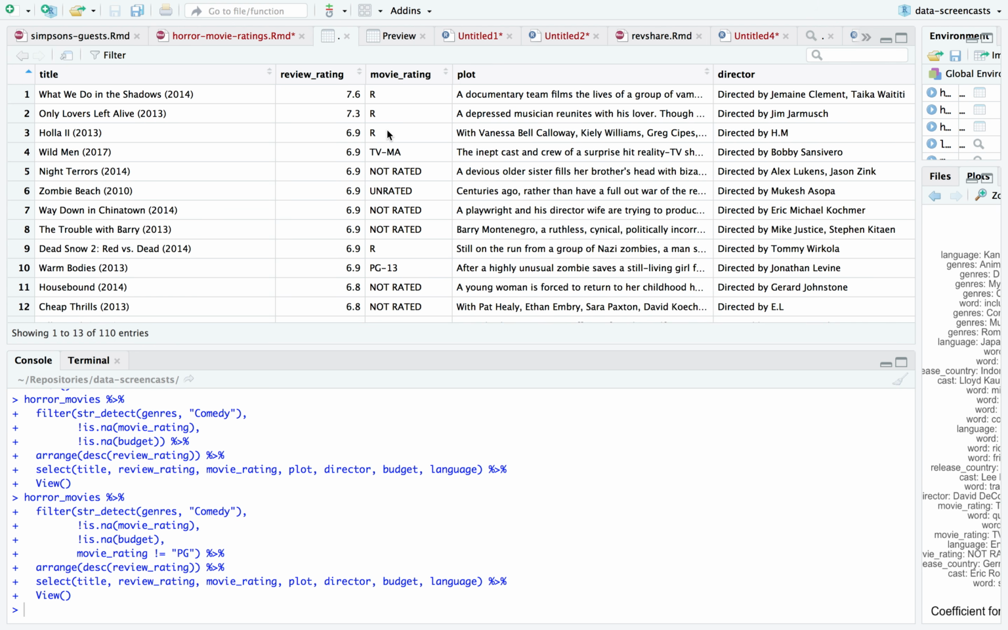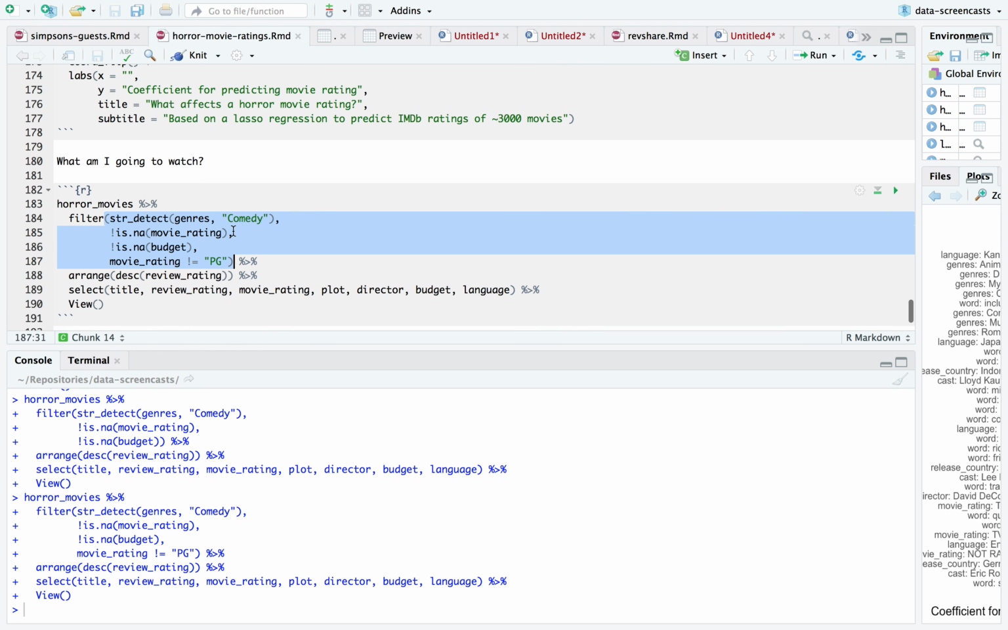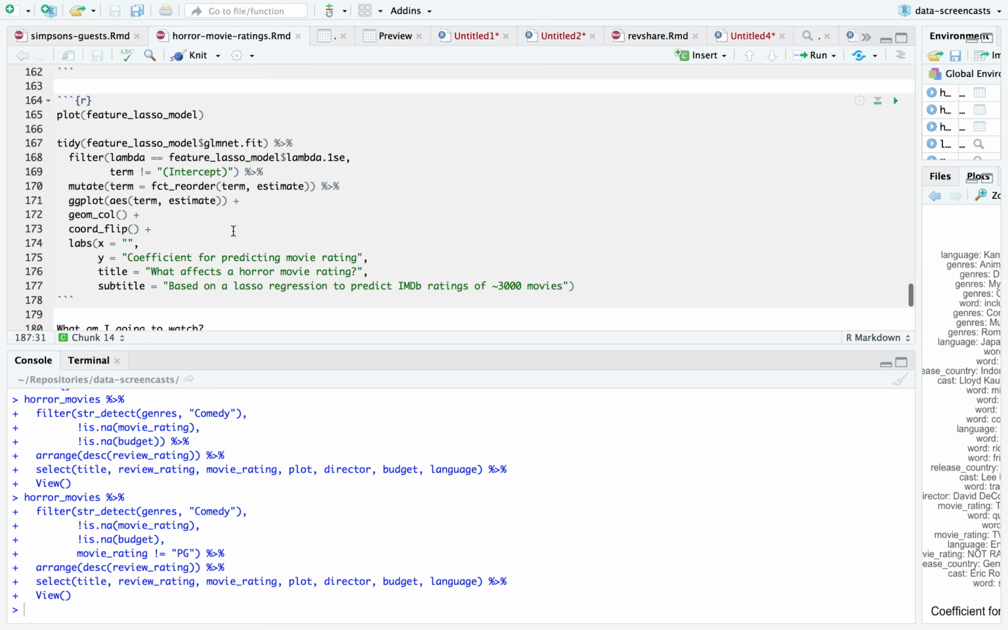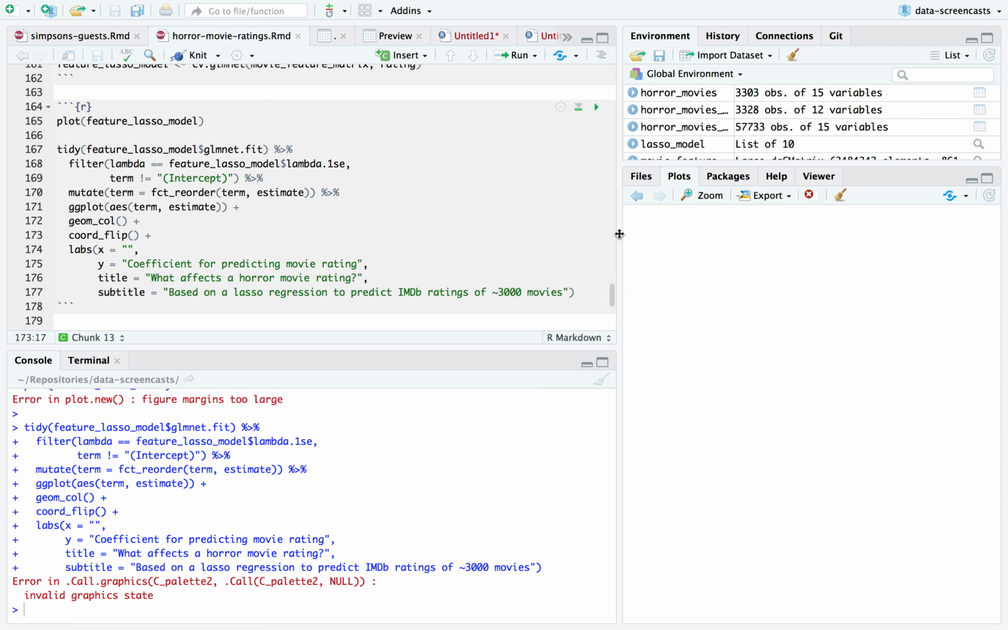All right, so we did a predictive model, and then we did a little bit of exploration so that I could pick a movie to watch this month. And we saw that involves a lot more looking through the data, a lot of filtering, a lot of sorting, and some critical thinking about my own preferences. But overall, all these fit together into a data analysis.